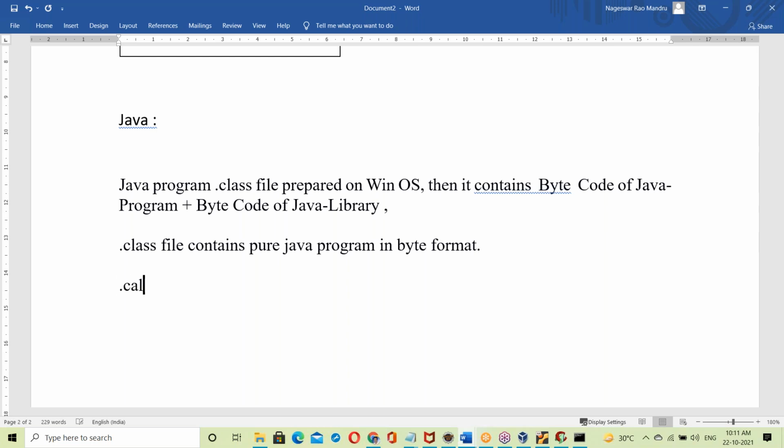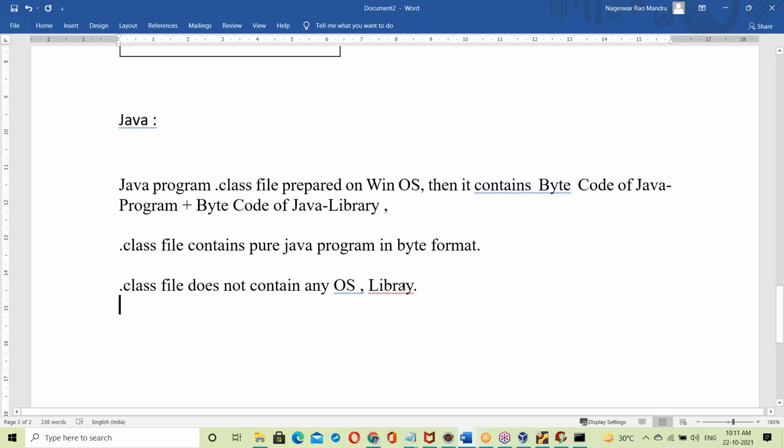A .class file does not contain any OS library. Okay, see here, a .class file does not have any OS library.